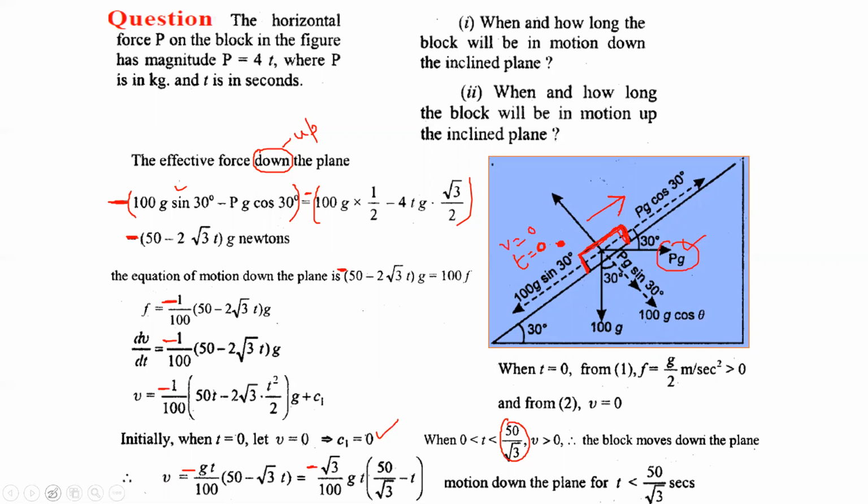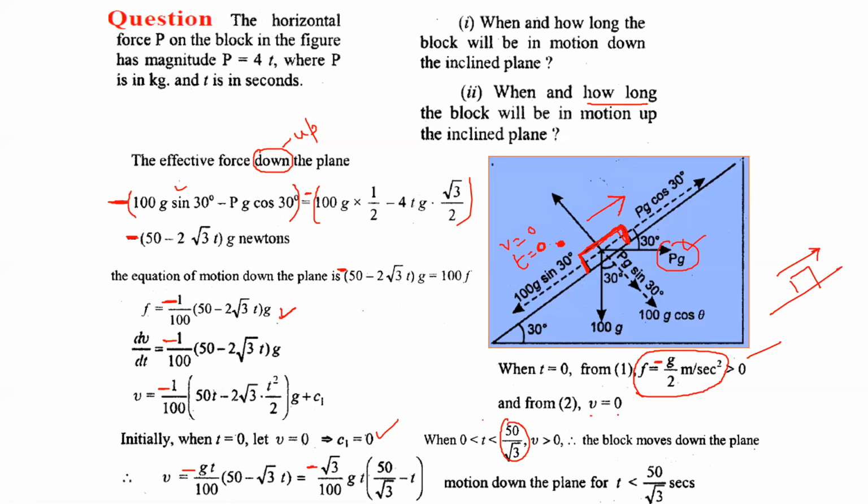So now what you can claim for the upward motion, when t is equal to 0, you have f equal to minus g by 2. Now that means it is moving upwards, because there would be a retardation in the system, because if the particle is moving upwards, then it will be negative. So with the negative acceleration it will move upwards, and when and how long, here also it was asked how long the block will be in motion up.